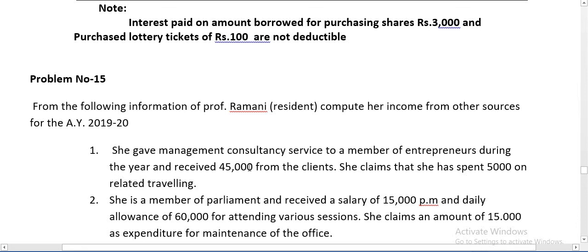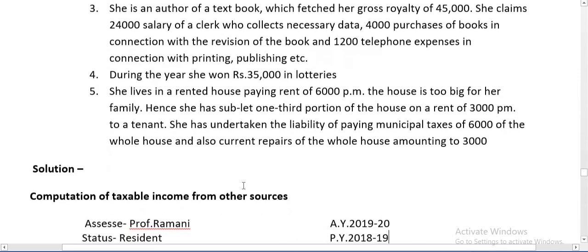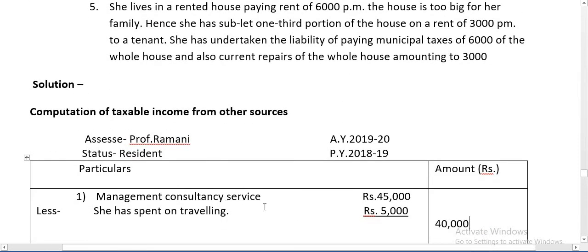Management consultancy services is taxable under the head income from other sources. If any expenses are incurred to give management consultancy services, they can be deductible. So here the management consultancy service value is 45,000 and she has spent on traveling rupees 5,000. So taxable amount is